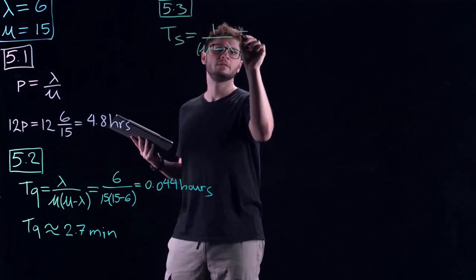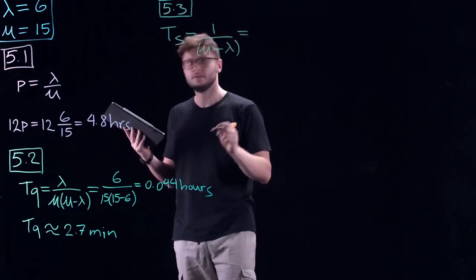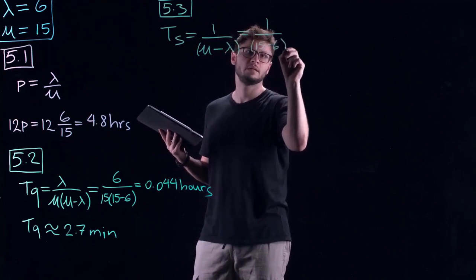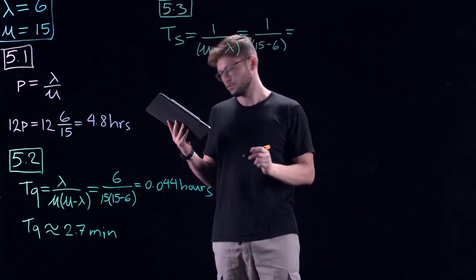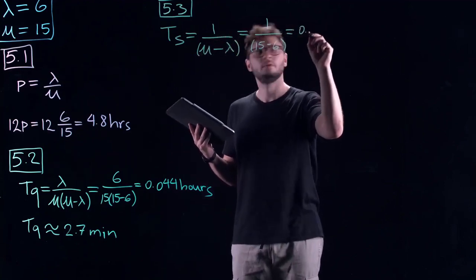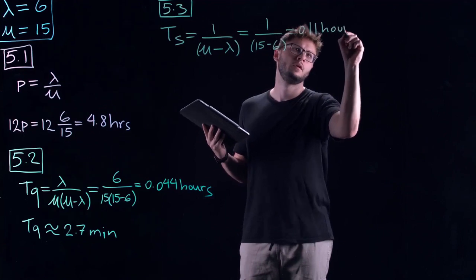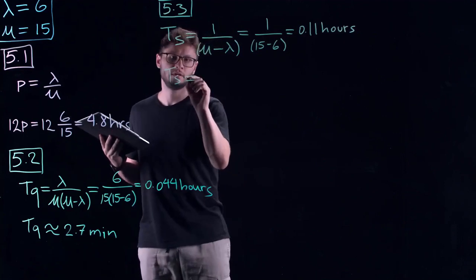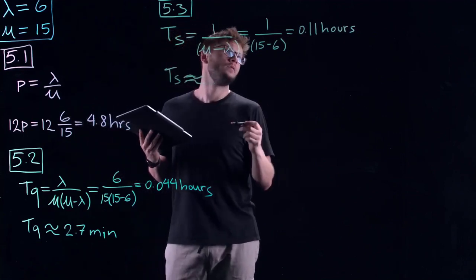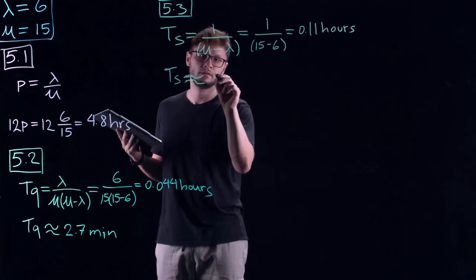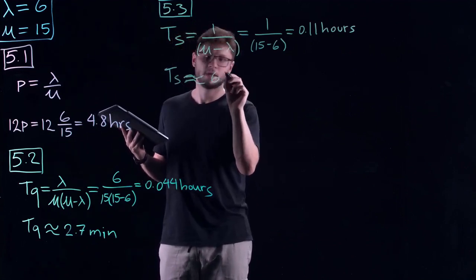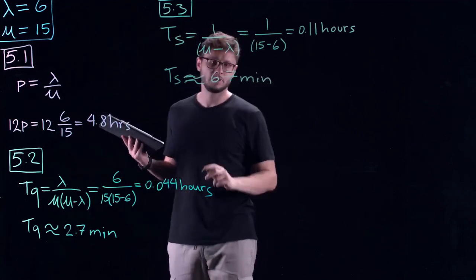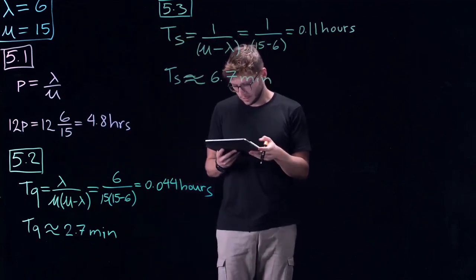And when we plug in those values, we're going to have 1 over 15 minus 6 equals 0.11 hours. Or, once again, since it's a fraction of an hour, we can convert to minutes by multiplying by 60 to get 6.7 minutes. So this is the expected time in the system.